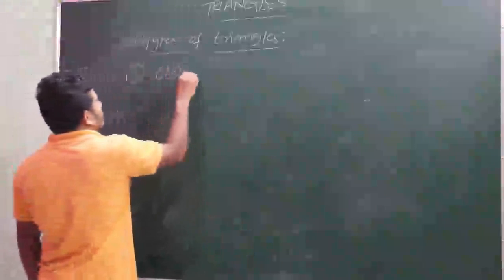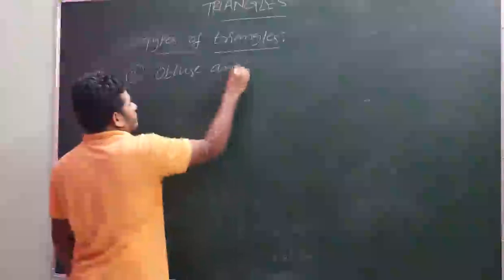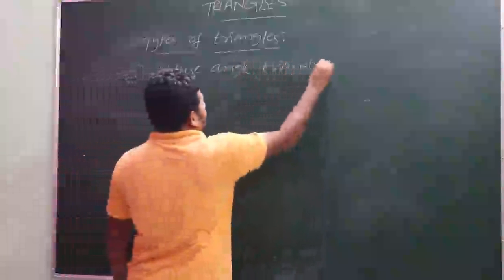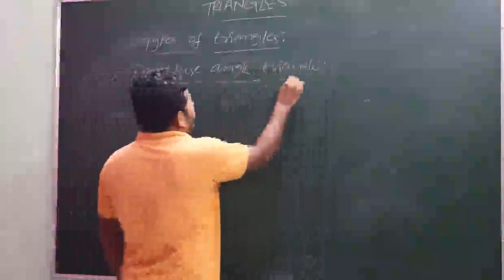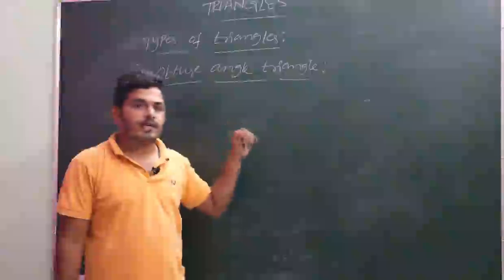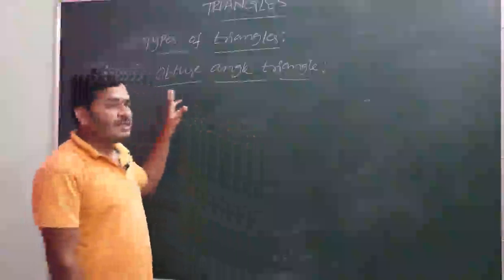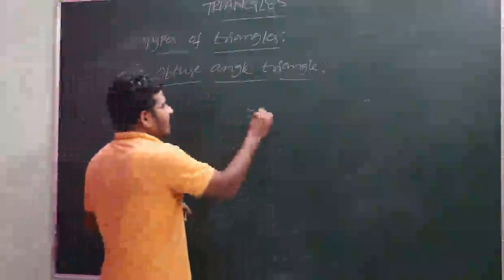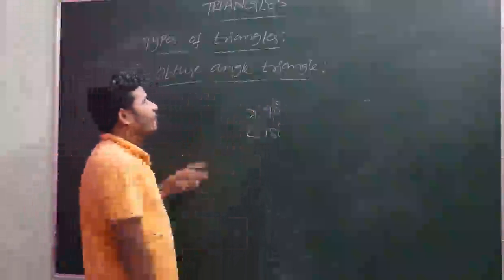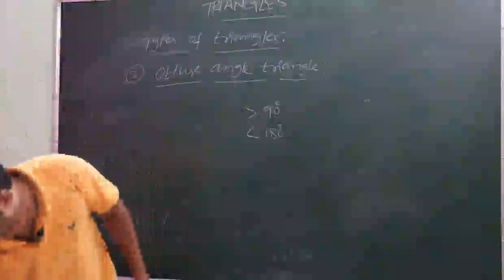And the third one is obtuse angle triangle. Obtuse angle means an angle whose measure is greater than 90 degrees and less than 180 degrees. An angle whose measure is greater than 90 and less than 180, that angle is called an obtuse angle.